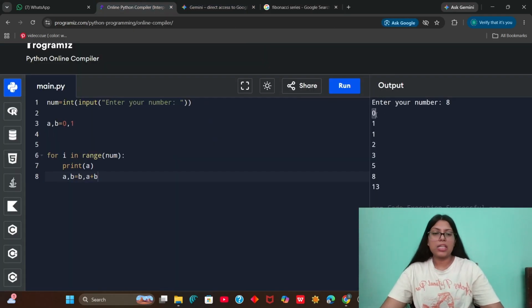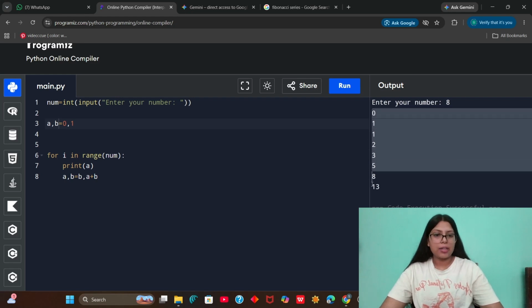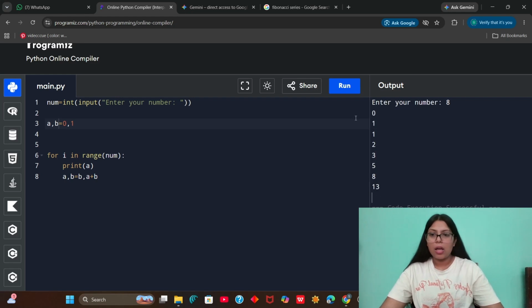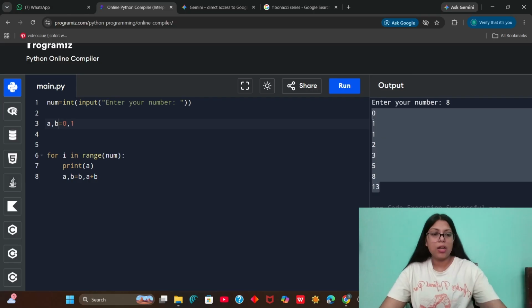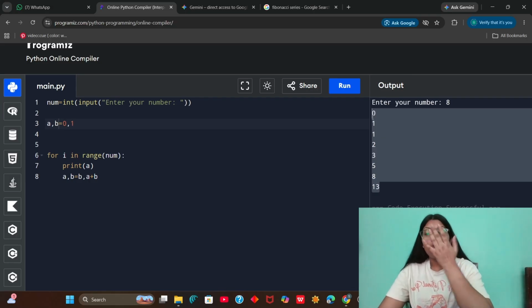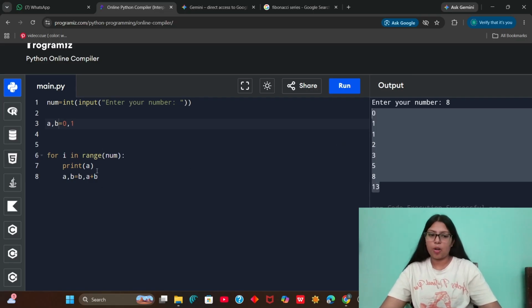First, A is equal to 0 and B was 1. Now, once I printed this 0 out, I am taking the value of B into A. So since B's value was 1, now A has become 1. And B is now A plus B, that is 0 plus 1, that is 1. So just like this, we are updating the value in B and we are printing the value of A for each iteration. This is how you can do it using our for loop. The next one, we can use while loop for doing the same process.